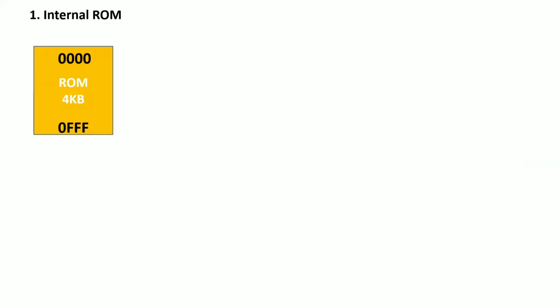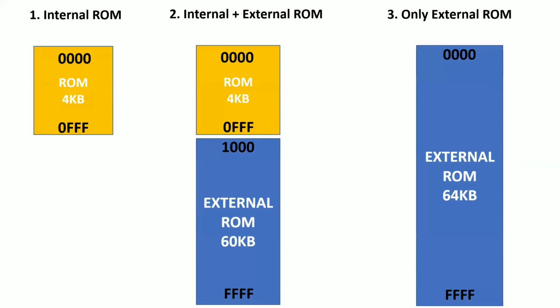Now we have internal ROM and we also have external ROM, right? So that means I have three options. Either I can use internal ROM alone, or I can use internal ROM plus external ROM, or I can use only external ROM by discarding the internal ROM. These are the three options I have.